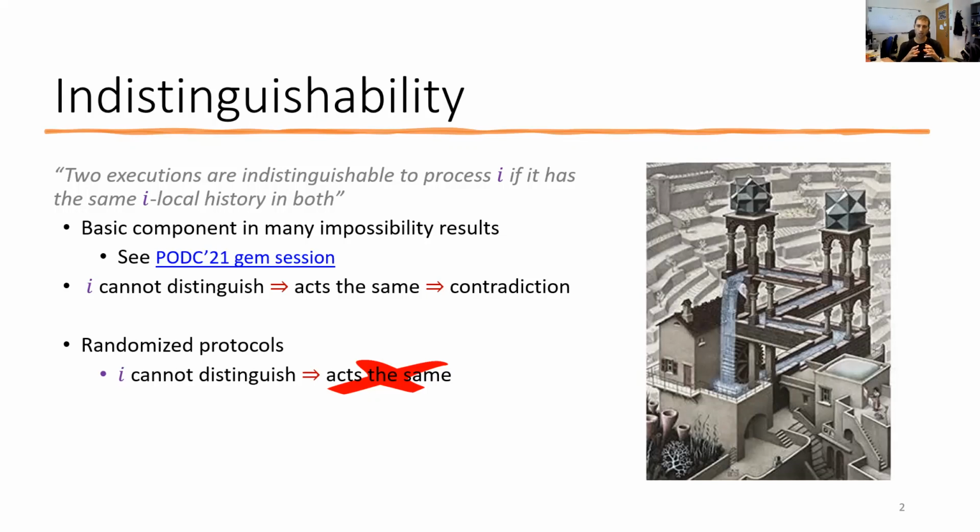These deterministic lower bounds typically rely on the fact that if a correct process cannot distinguish between two executions of a deterministic protocol, that is, its local state is the same in both, then it performs the same actions in both. In a randomized protocol, however, the fact that two executions are indistinguishable to a process up to a certain time does not mean that its next action will be the same in both. Also, an execution by itself does not provide information on the probability with which actions are performed.